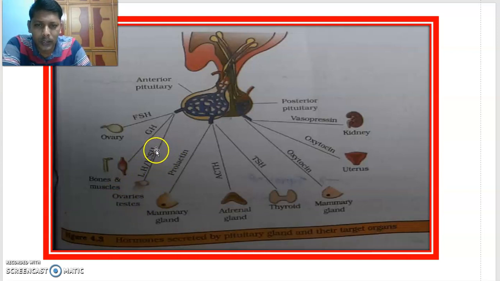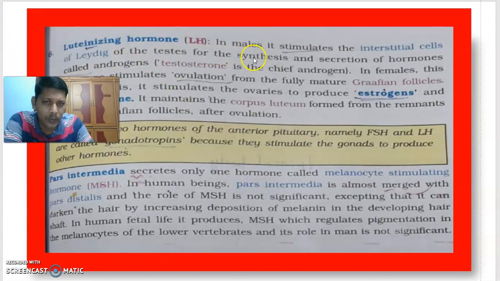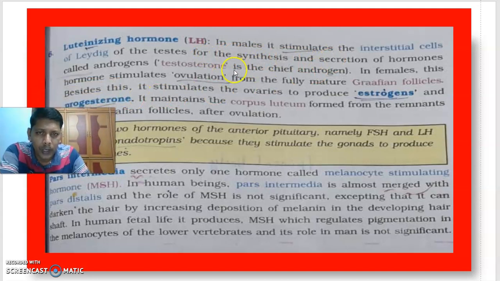In males, this hormone is called ICSH, interstitial cell stimulating hormone. It acts on Leydig cells of the testis for the synthesis and secretion of hormones called androgens. Testosterone is the chief androgen.